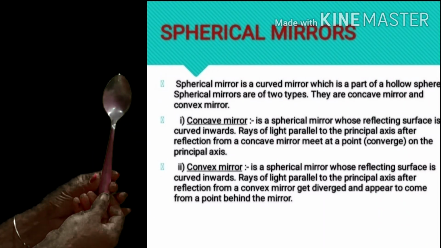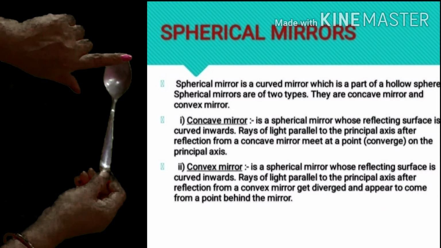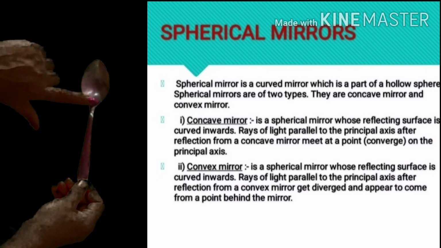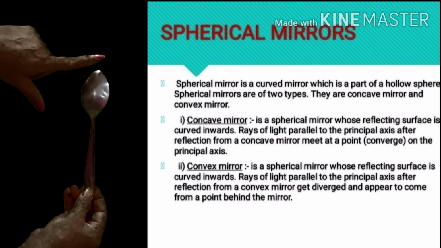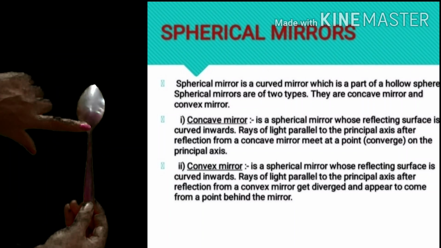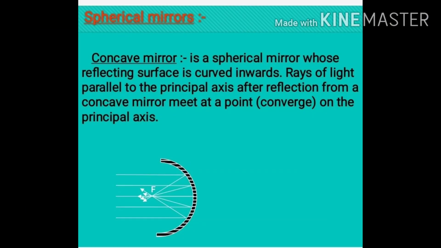The one which is bulged inside, that is the cave-like structure, is the concave side, and the reverse side is the convex side. So this is how exactly spherical mirrors look.